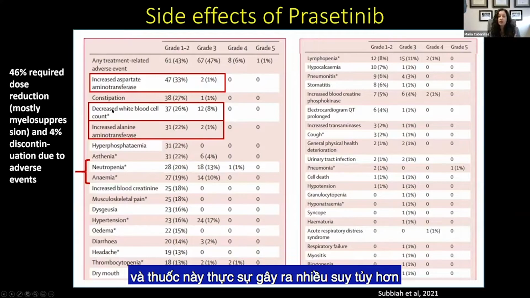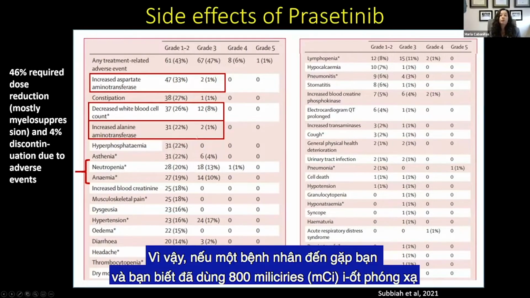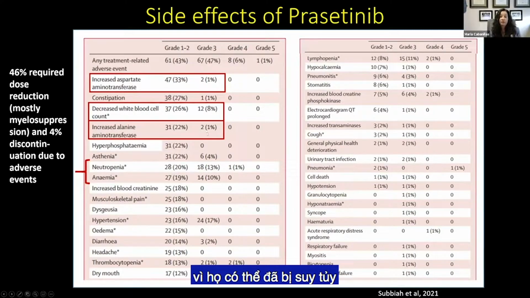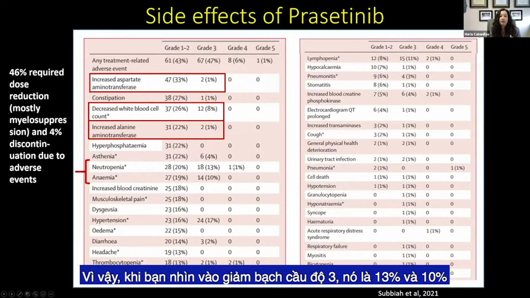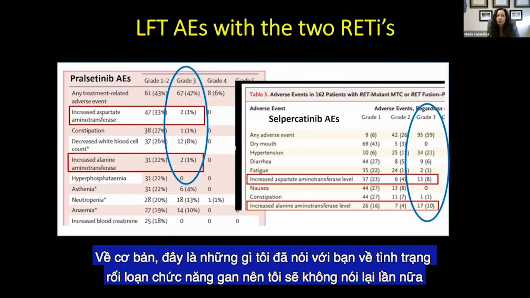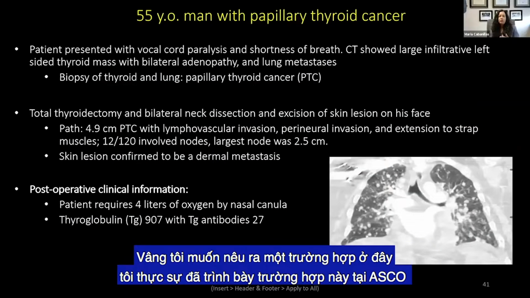This drug actually causes more myelosuppression. So if a patient comes to you and has received 800 millicuries of radioactive iodine, I might be a little bit concerned about using pralsetinib in that patient because they probably already have some myelosuppression. Grade 3 neutropenia was 13% and 10%. For both of these drugs, I check their LFTs and their CBC 2 weeks into therapy. This is what I was just telling you about the liver dysfunction, so I'm not going to go over it again. So I want to throw in a case here.